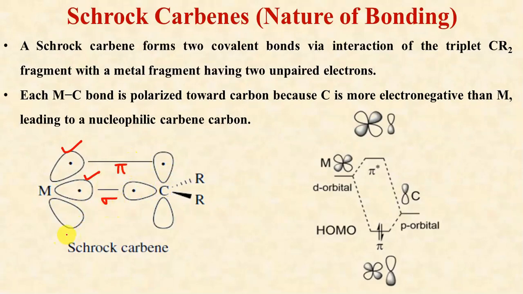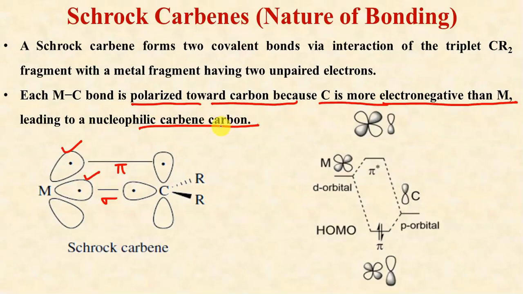So this is the type of bonding in the case of Schrock carbenes. Each metal-carbon bond is polarized toward carbon, because carbon is more electronegative than the metal, leading to the nucleophilic character of the carbene. This means the pi electron density will mainly reside on the carbon atom.